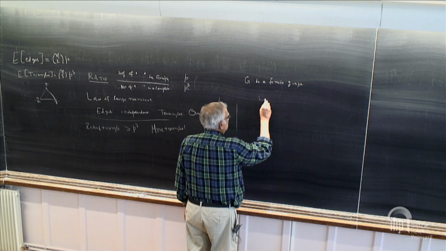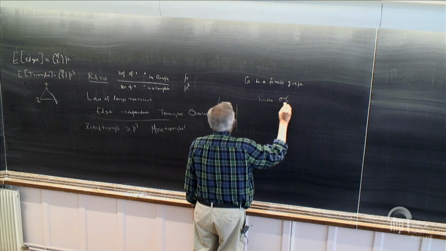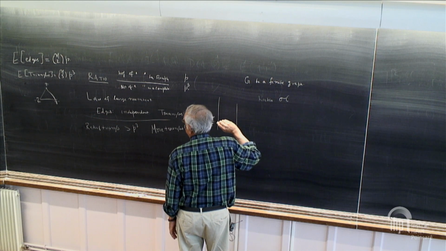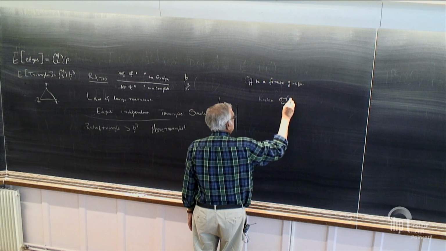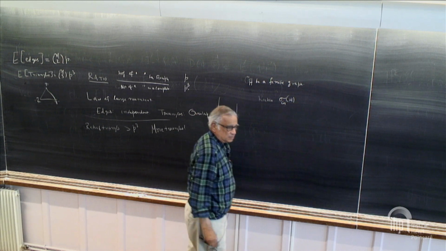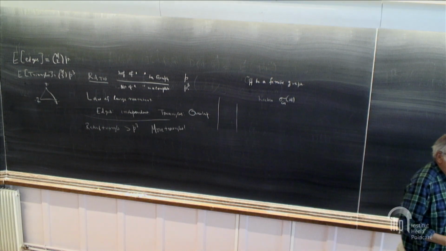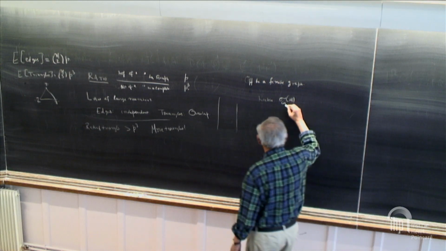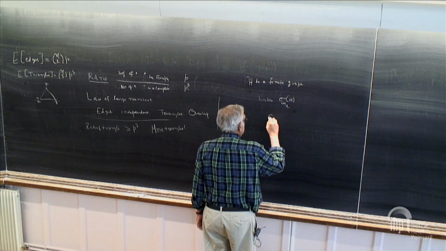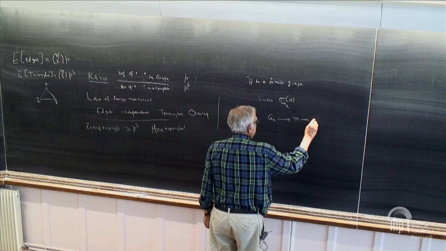Call that ratio, I can't call both of them G, maybe I should call this H. It's gamma G of H. So it's the ratio, some measure of how often H occurs in G. So I have a sequence of graphs Gn, n goes to infinity.